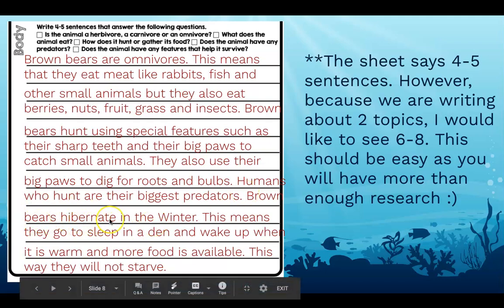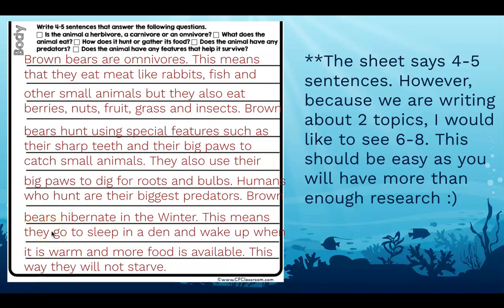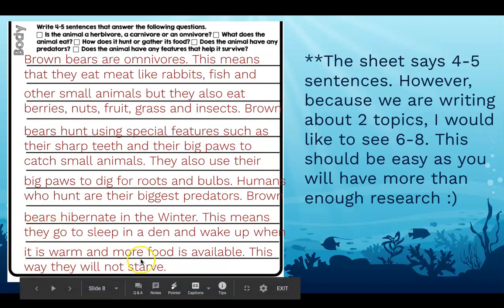Brown bears hibernate in the winter. This means they go to sleep in a den and wake up when it is warm and more food is available. This way they will not starve. So now I've talked about something that they do to keep themselves alive. So you can pause here and use your research to write about your animal.